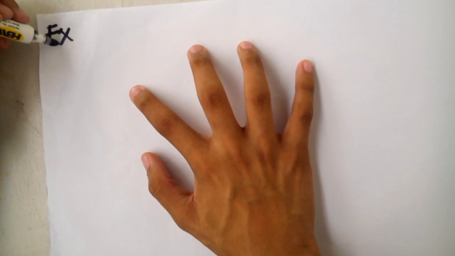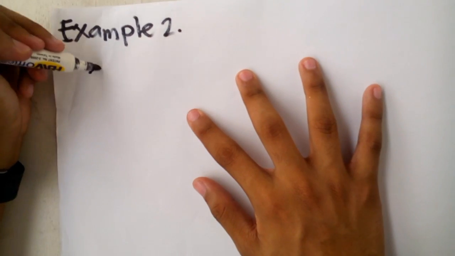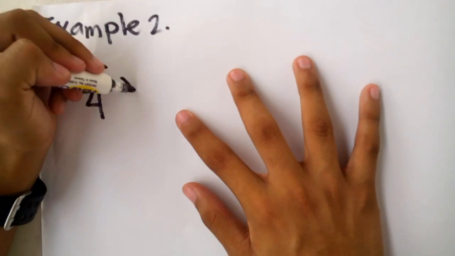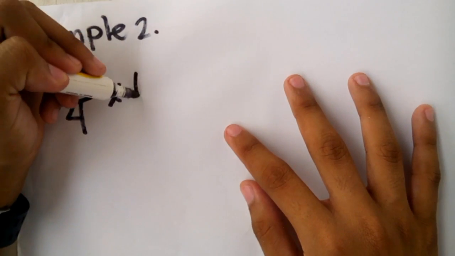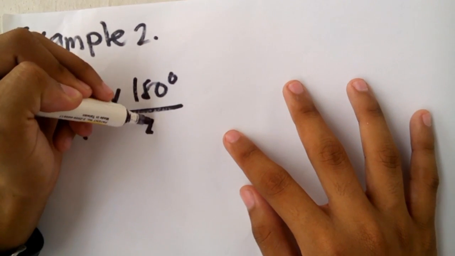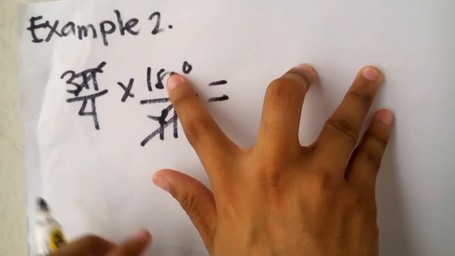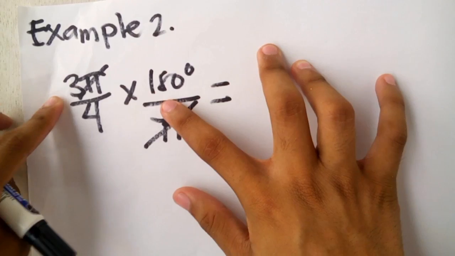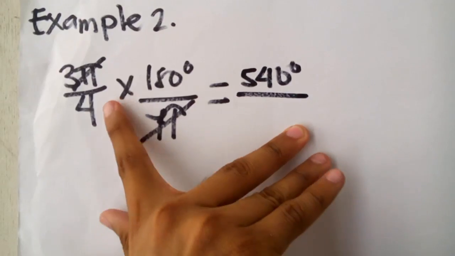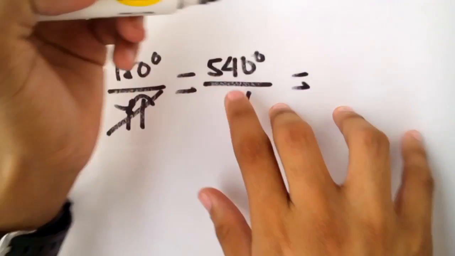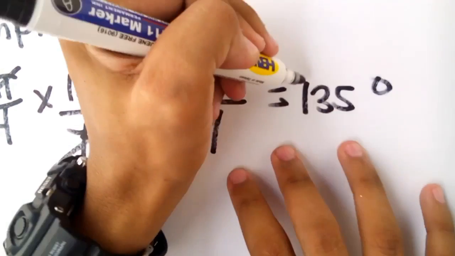Number 2. What if we have 3 pi over 4 and we were tasked to convert it into degree? We just need to multiply it by 180 degrees over pi and simplify. So cancel like terms and multiply. 3 times 180 degrees is equal to 540 degrees over 4, copying pi. 540 degrees divided by 4 is equal to 135 degrees.